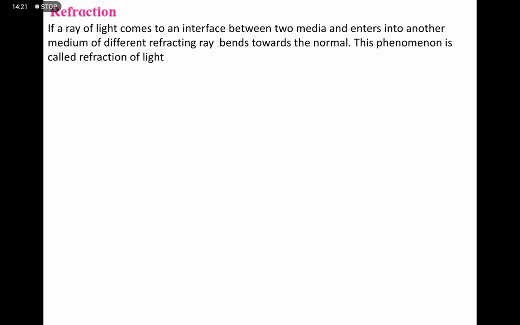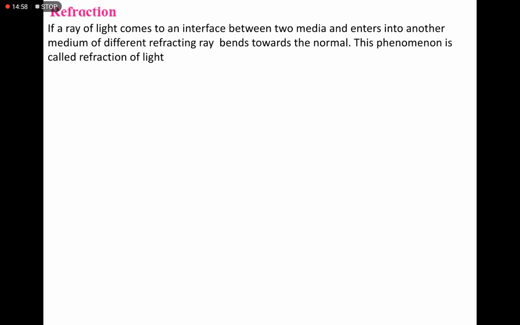We can say air medium and denser medium. When light passes from the air medium to the denser medium, it bends towards the normal. This phenomenon of bending of light when it passes from one medium to another is known as the refraction of light.